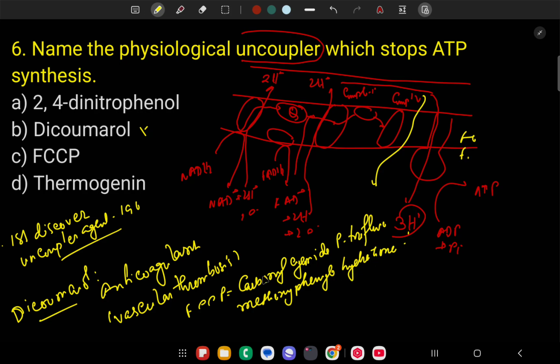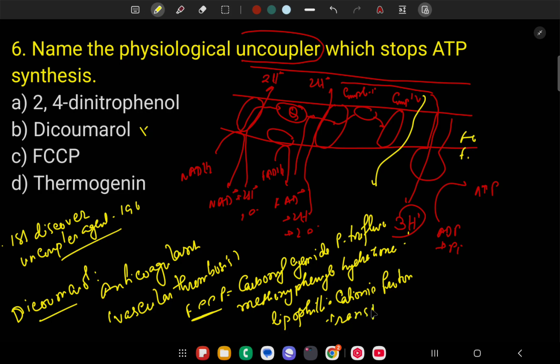This is the full form of FCCP. FCCP is a lipophilic compound. Lipophilic cationic proton transporter. What is its meaning?